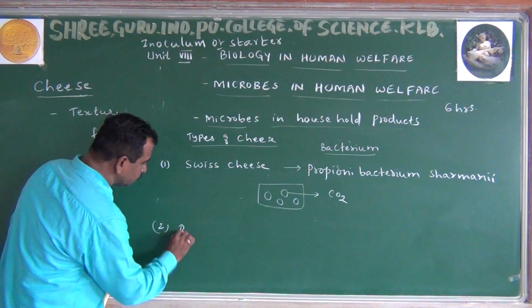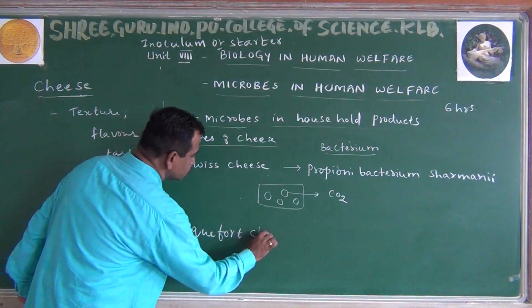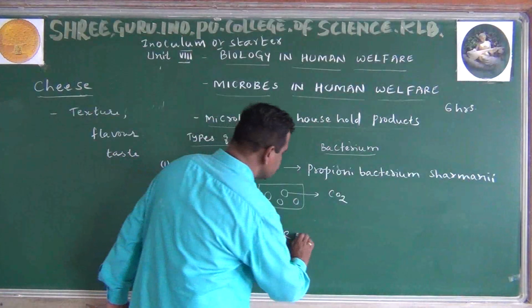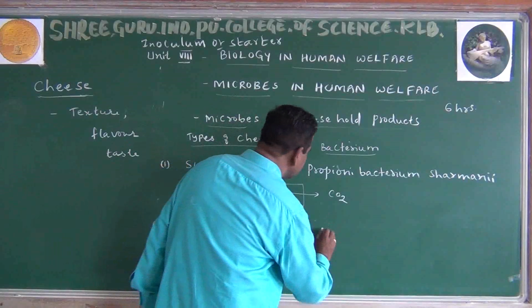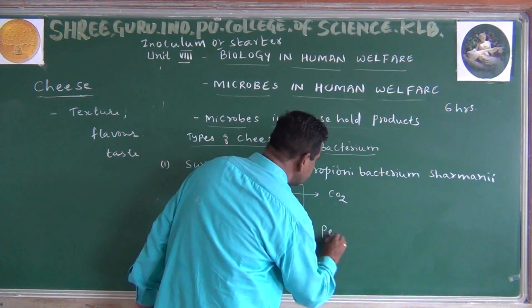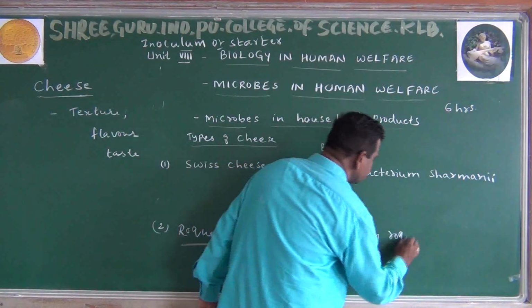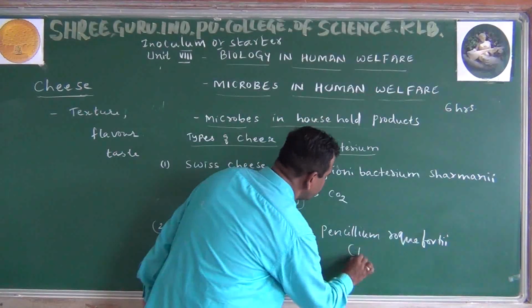The second one is Roquefort cheese. This Roquefort cheese is normally derived from the fungus Penicillium roqueforti. This is the fungus.